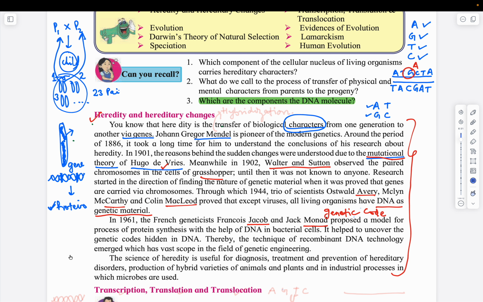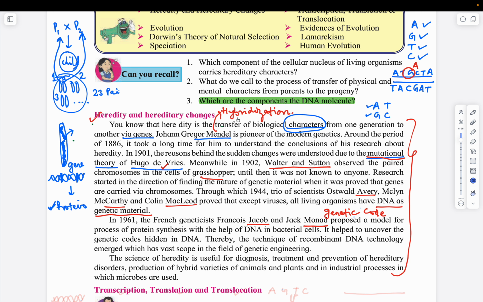Questions can be like, who was the father of genetics? What is the contribution of Mendel in genetics? What Mendel did was experiments on the pea plant. He did hybridizations. He crossed different varieties of the pea plant. So he was the first scientist who worked on the principle of crossbreeding, right?